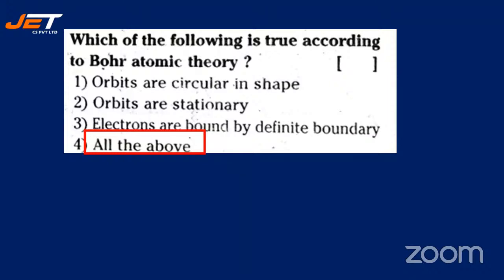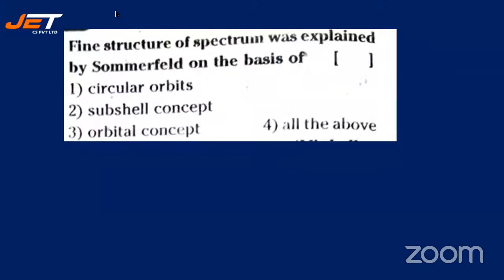Fine. All right. Let's go for the next one. Fine structure of the spectrum was explained by Sommerfeld on the basis of circular orbits, subshell concept, orbital concept, all the above.